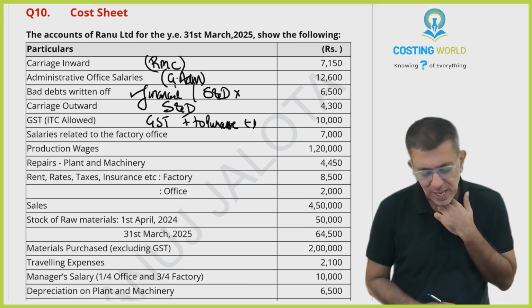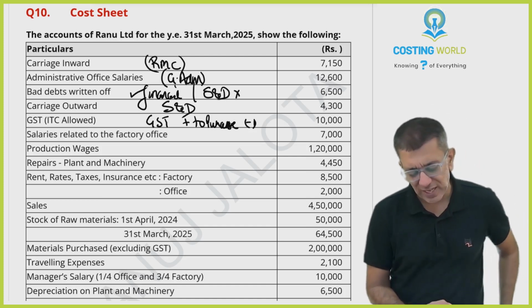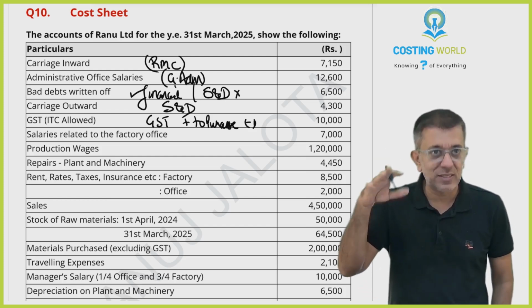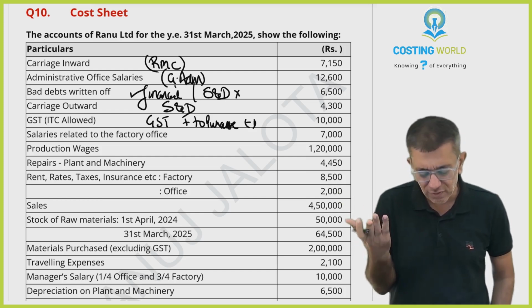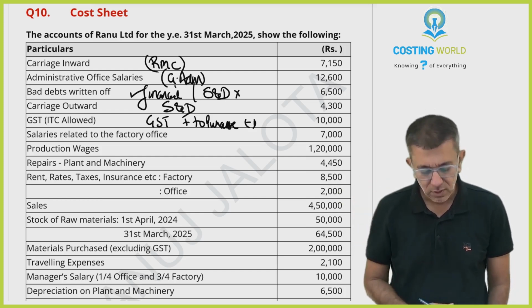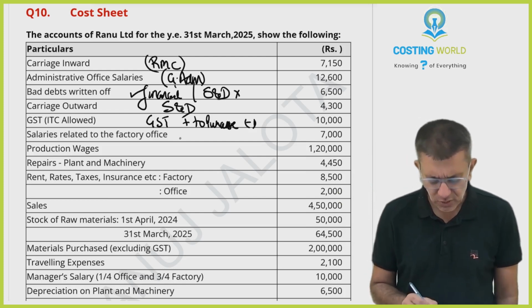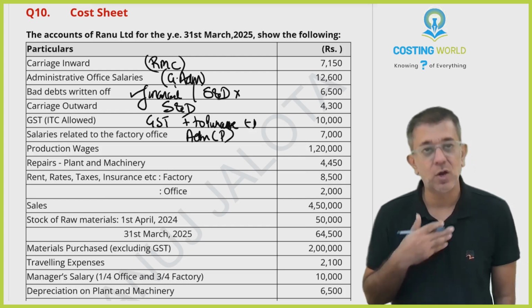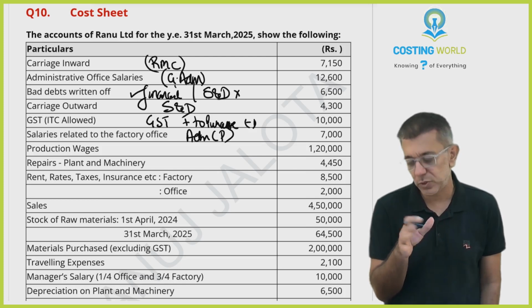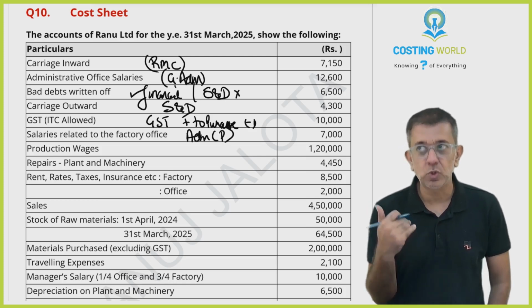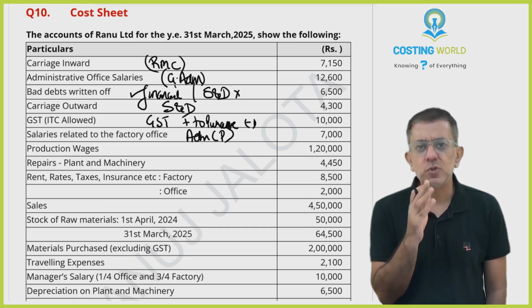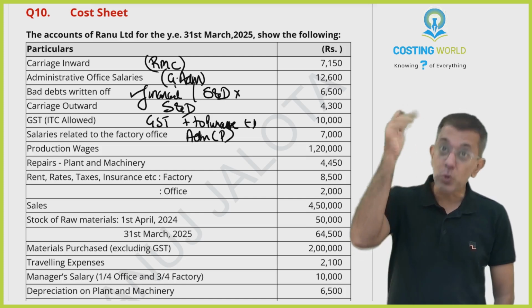Further, salaries related to factory office. As per me, this is one where I and ICAI will differ, but that's okay. I differ from the institute on a lot of things. I think this should be administration related to production. That is my personal view. ICAI borrowed this question from before 2015, actually 2018, when the last new course hadn't even come.